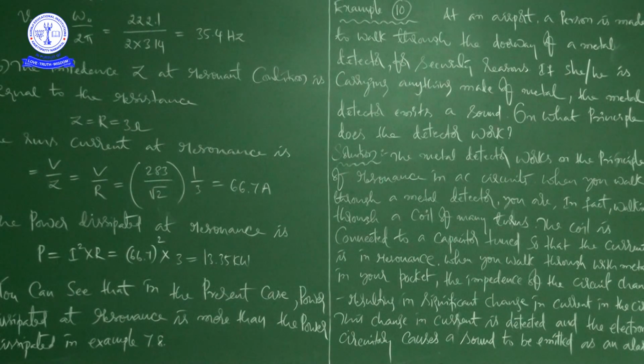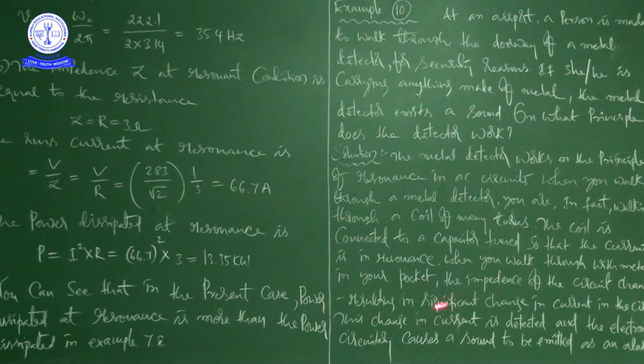That place may be an airport, a temple, or a private business shop, like gold shops, right? So here only one important point: when we are walking through a metal detector, we are walking through a coil of many turns. This coil is connected to a capacitor tuned so that the current is in resonance condition.